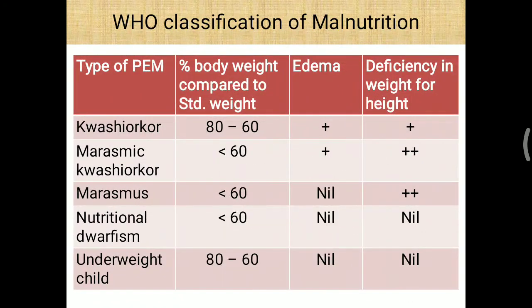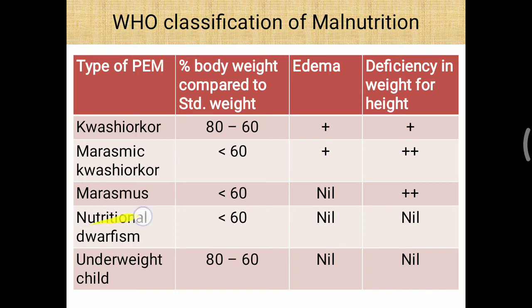Before that, the WHO classification of malnutrition. Here the type of PEM is based on the percentage of body weight compared to the standard weight, whether edema is present or not, and deficiency in weight for height. According to this, if body weight compared to the standard weight is about 60 to 80 percent, with no sign of edema and no deficiency in weight for height, that is called an underweight child.